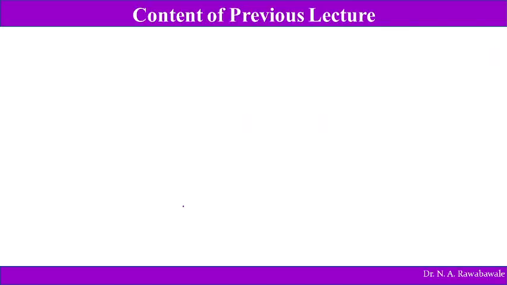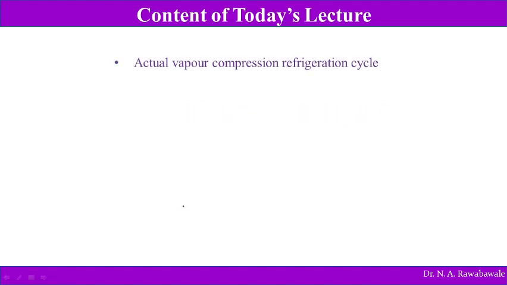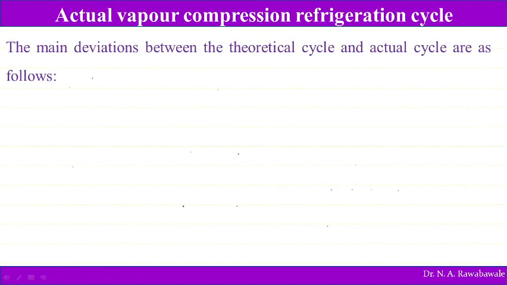In the previous lecture, we discussed numericals related to the vapor compression refrigeration system. Today we are going to discuss the actual vapor compression refrigeration cycle and the effects of various factors on the system performance. First of all, we will see how the actual cycle differs from the theoretical vapor compression refrigeration cycle.